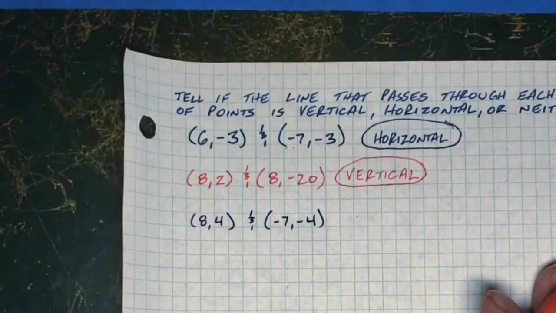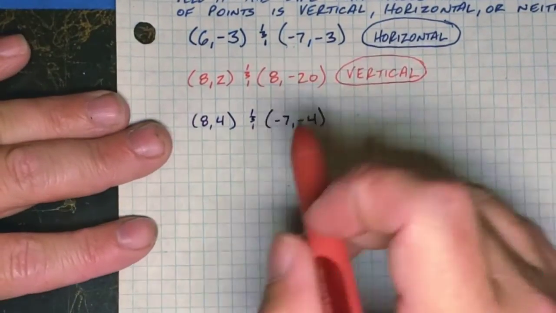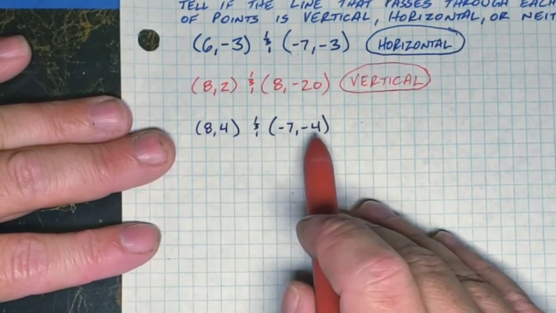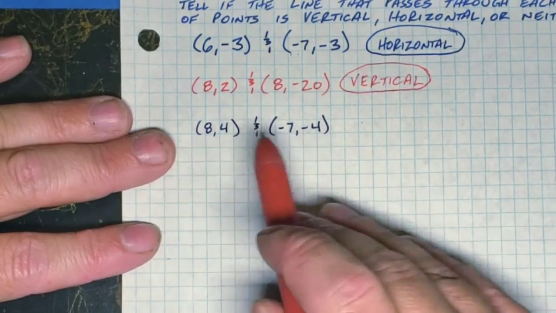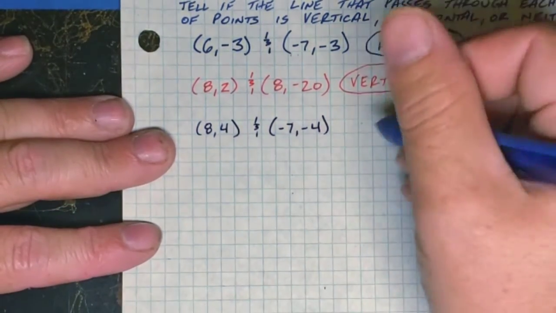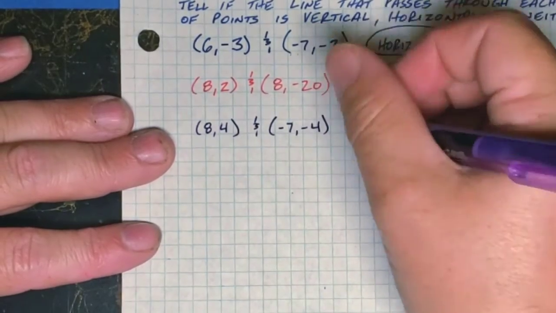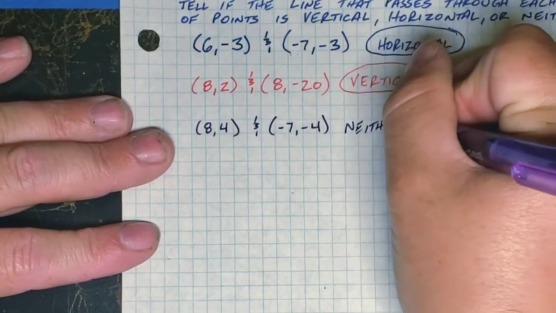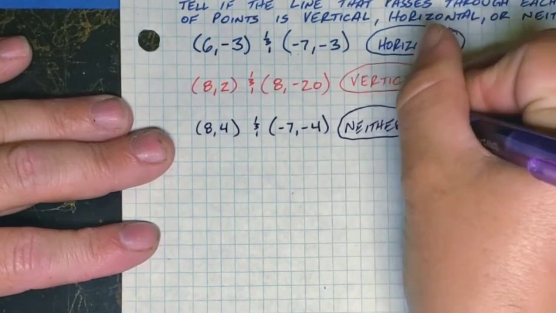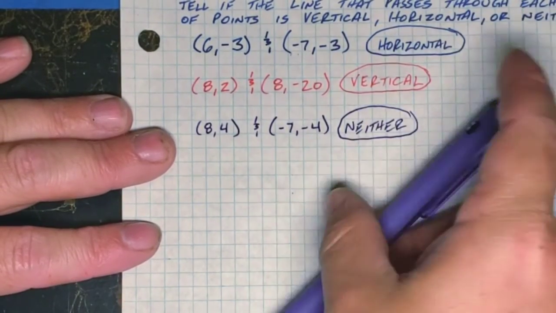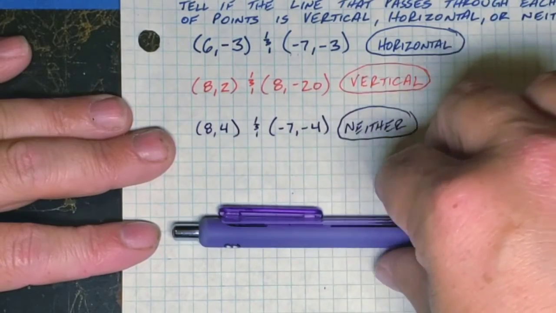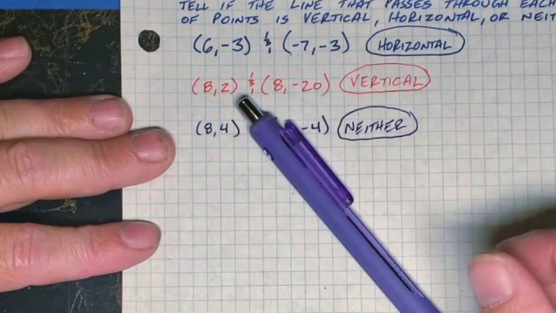All right, last one. 8, 4, and negative 7, negative 4. Well, which coordinate is the same? 8 and negative 7? Or 4 and negative 4? Neither one is the same. So this line right here is going to be neither horizontal nor vertical. All right, it would do something like this. Instead of going straight up and down or straight side to side, it would be at a slant, which would give us a neither.